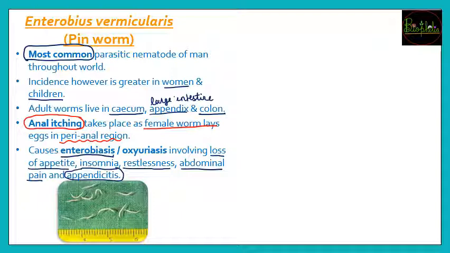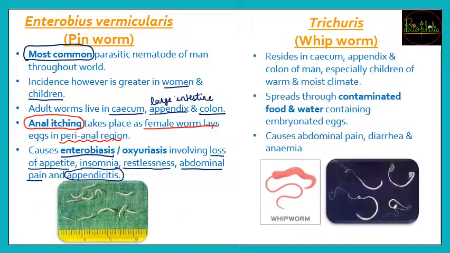The next worm is called the whipworm. Because of its structure, how does it look? It is going to look like a whip. If you see the diagram as well, it has a big whip-like structure, and because of that it has the name whipworm. In real photographs too you can see the whips that give it its name.